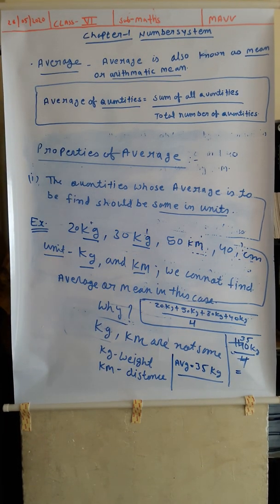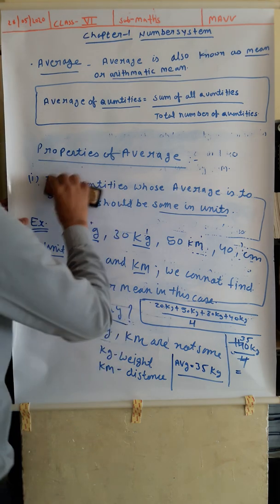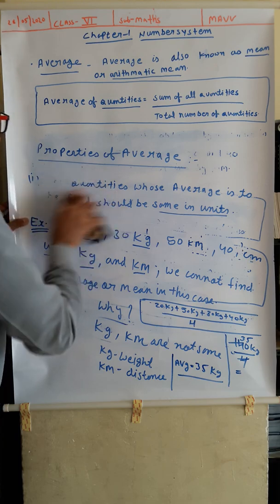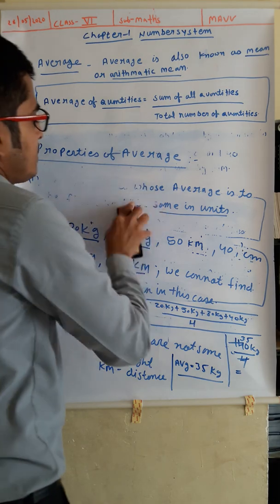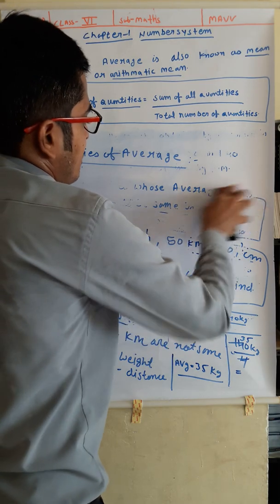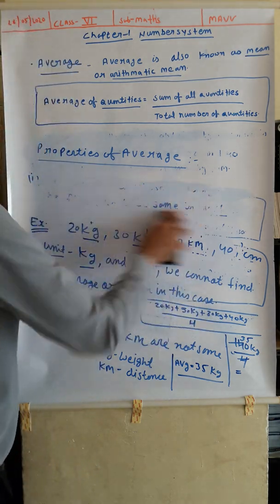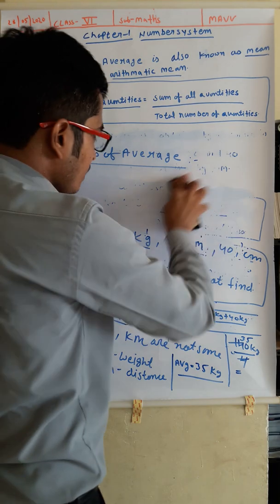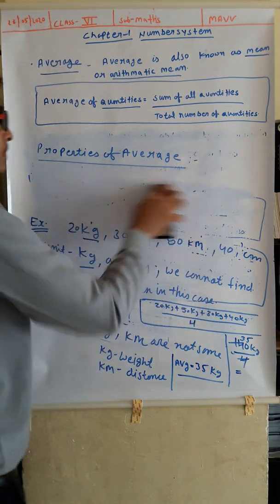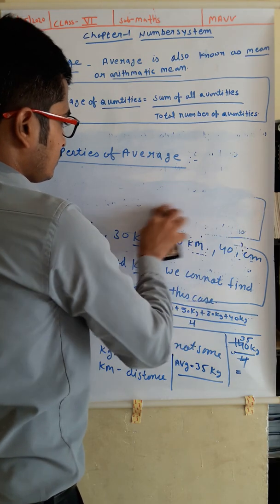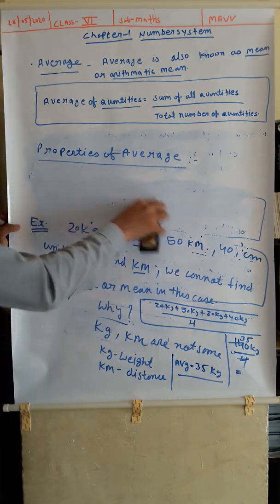Now, what is the second property? Dear children, the second property is very easy, not difficult, it is also easy.